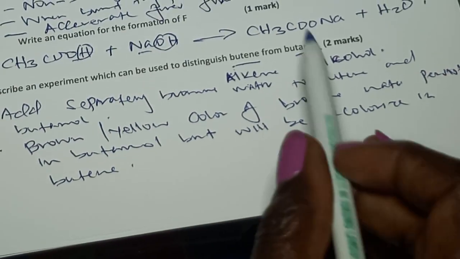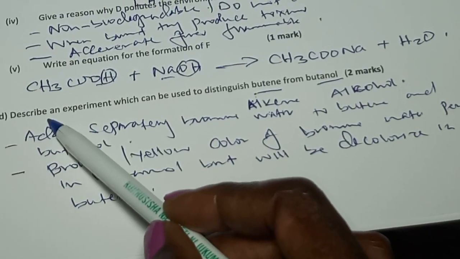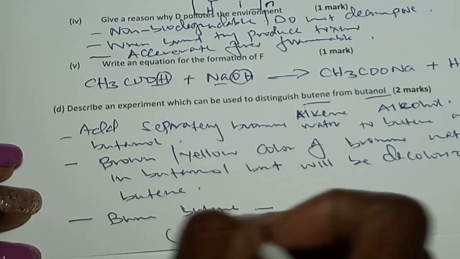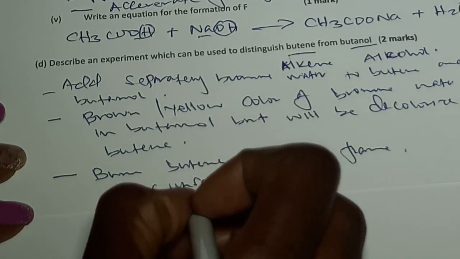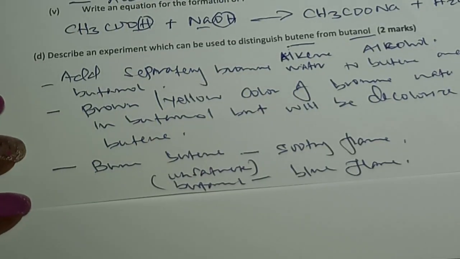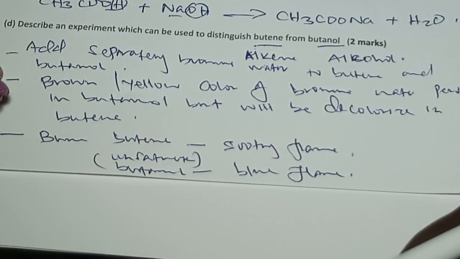Good. So let's go to the final part. You can burn them. Butene burns with a sooty flame because it's unsaturated, while butanol burns with a blue flame. Well, that's it for KCSE 2019.